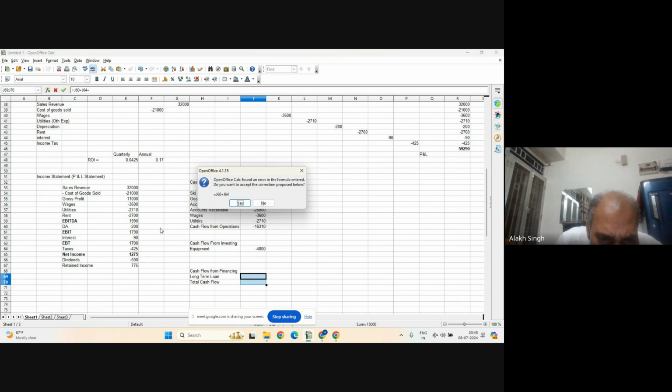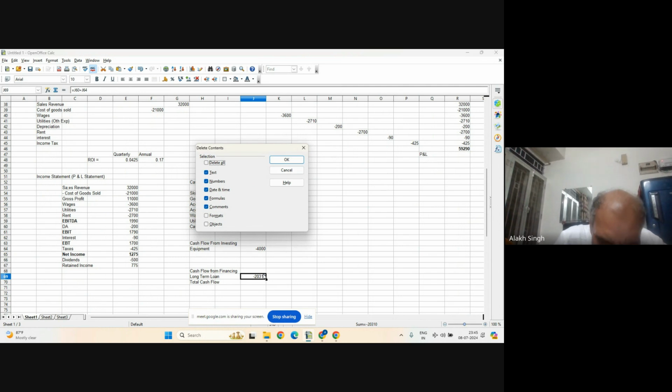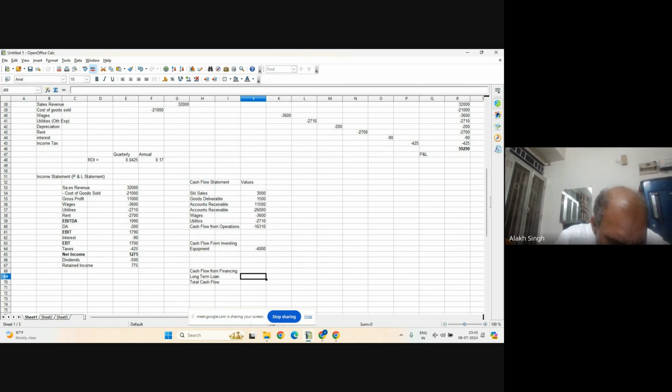Okay, let me write this here. Let me correct, sorry. This one was 15,000. Let me add it here, so total cash flow equals this plus this and plus this. So this one is minus 5310, the cash flow during this period.